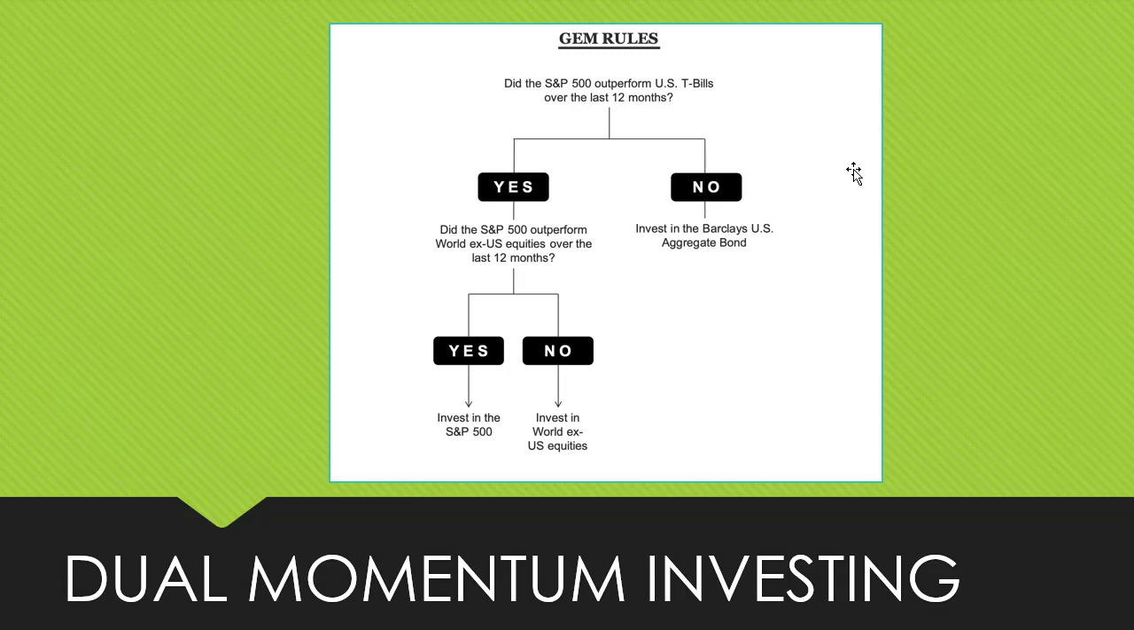The first of every month, the system asks itself, did the S&P 500 outperform the US Treasury bills over the last 12 months? Meaning, did the US market outperform bonds? Well, if it didn't, if the Treasury bills did the best over the last 12 months, then that is a no here. And you will simply just invest in an ETF, the Barclays US Aggregated Bonds here, for instance. So you'll just invest in bonds, keep it for a month, and then ask the same question in a month.